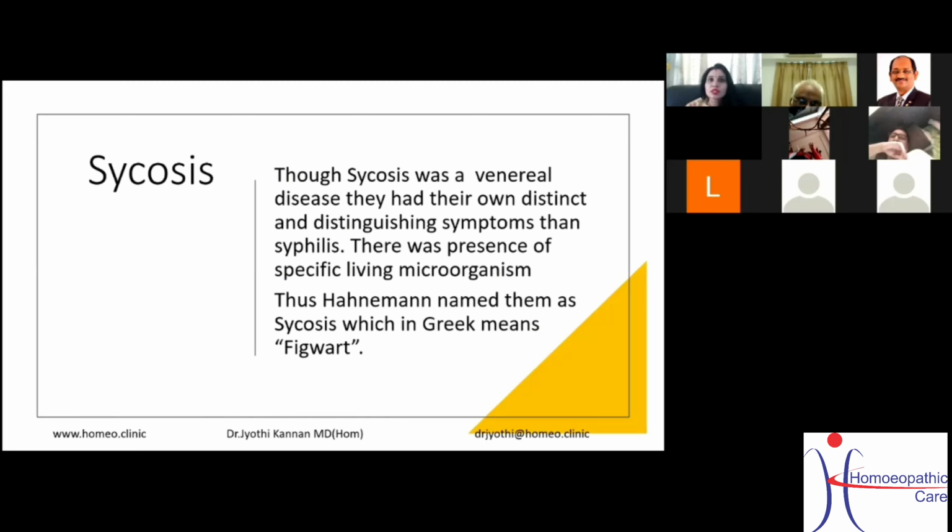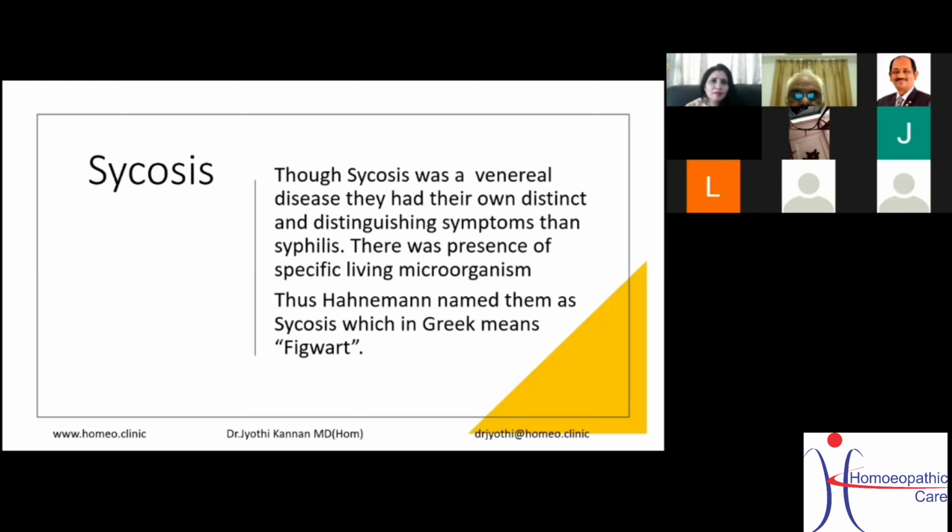Though psychosis was a venereal disease, it had its own distinct symptoms different from syphilis. It was more of urethral discharge, pain and difficulty while urination. There was a presence of a specific living organism. Thus, Hahnemann named them psychosis, which in Greek means figwort.